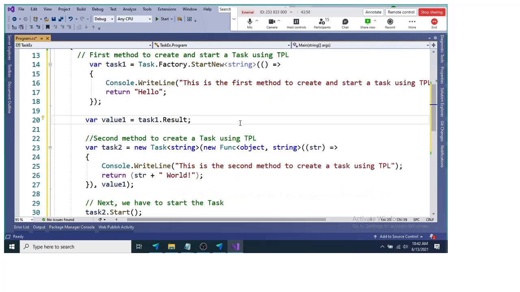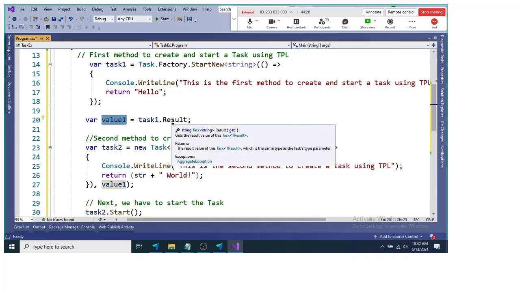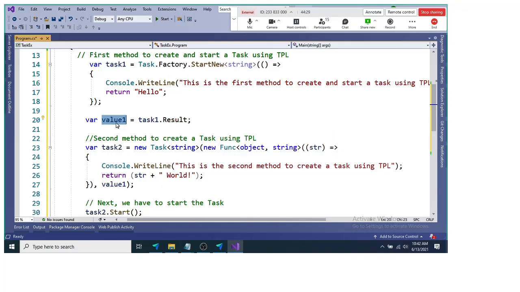Now what if you want to pass a value inside a task? Here is the Result property. The Result property is the property of the task which will get you the result of this particular task. The result of the task is Hello, and this Hello will be available in value1. So Result is a property of a task which will get you the result of a task here.